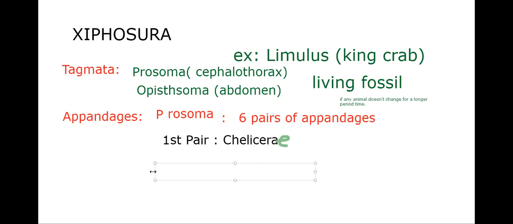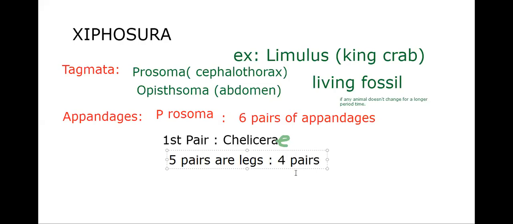How many will remain then? 5 pairs of appendages will remain, and these remaining 5 pairs are legs. Of these, 4 pairs are walking legs and one pair is called the pusher leg. So totally 5 pairs of legs are present.